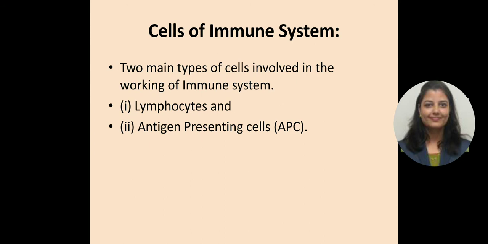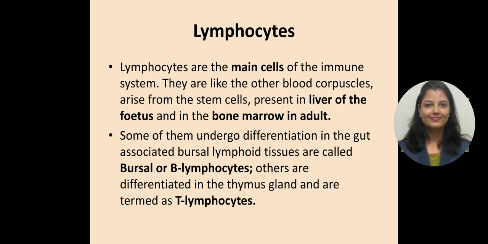Now, cells of the immune system. This is really important: there are 2 main types of cells involved in the working of the immune system. One is lymphocytes and the second one is antigen presenting cells, also known as APCs. So what are lymphocytes? Lymphocytes are the main cells of the immune system. Like the other blood corpuscles, they arise from the stem cells present in the liver of the fetus and in the bone marrow in adults. What is bone marrow? Bone marrow is actually a soft tissue present specifically in the thighs or hips.